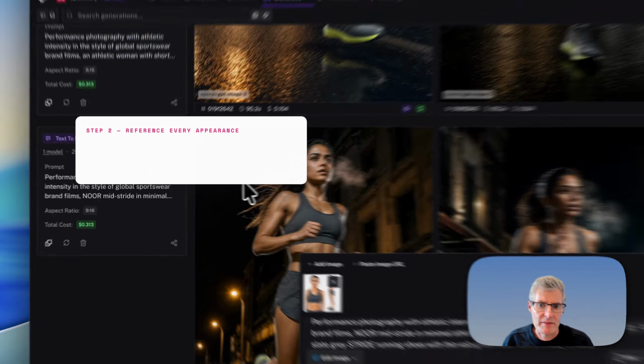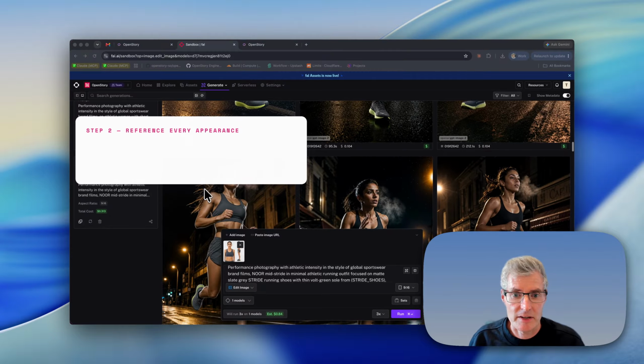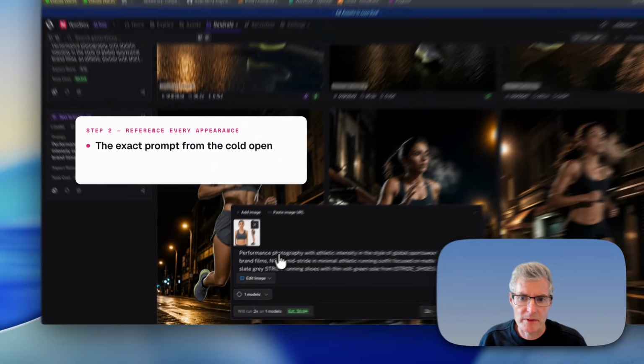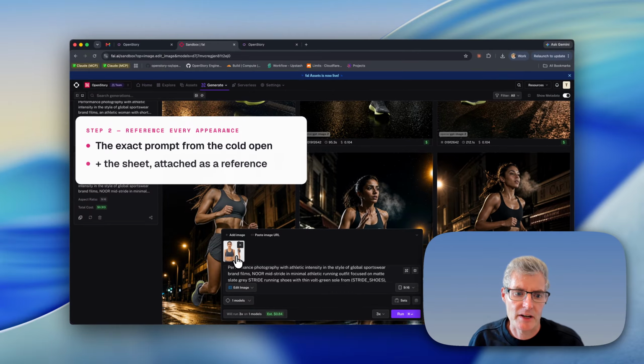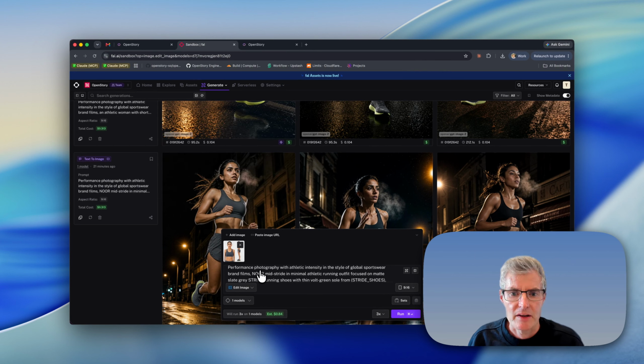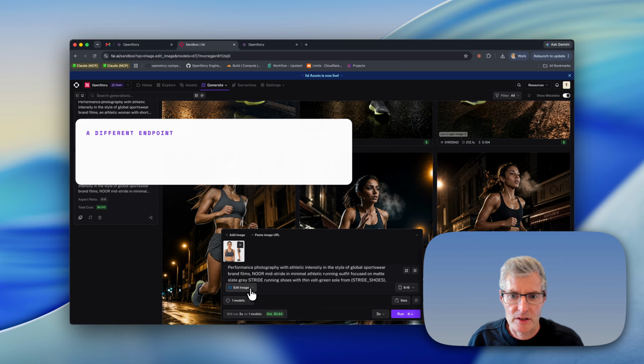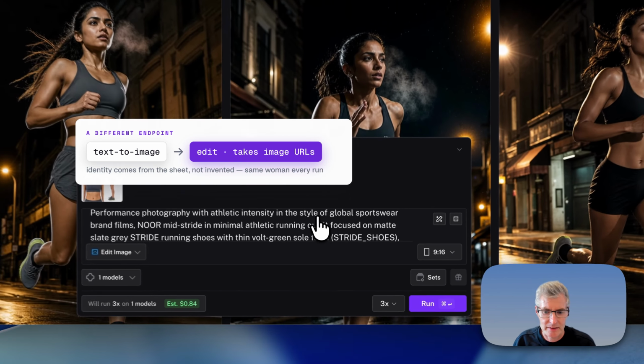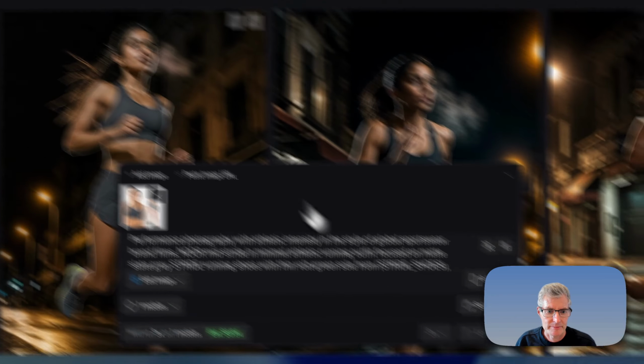So step 2, every time the character appears, the sheet goes in as a reference. This is the exact same prompt we used from the cold open, the one that casts 3 different women, but this time we're going to use the character sheet that we just generated. Notice that I've switched endpoints. This isn't a text to image anymore. It's an edit endpoint, which takes image URLs alongside the prompt. So now the model will pull the identity from the sheet instead of inventing one. And I can run it twice or 3 times and get the same one every single time. Let's just do that.